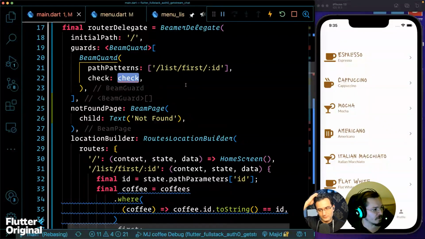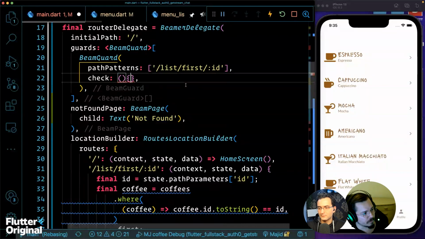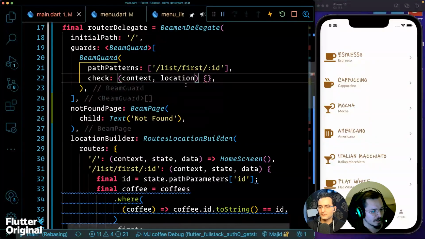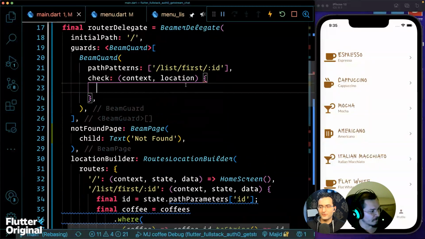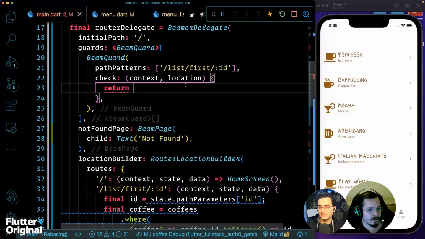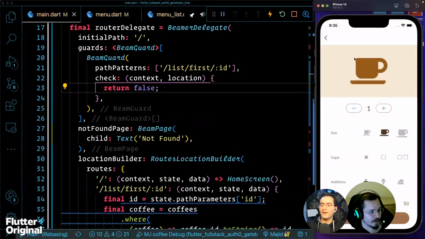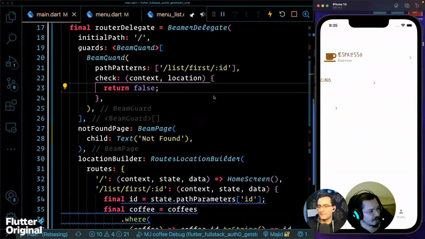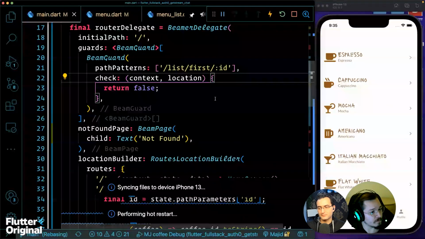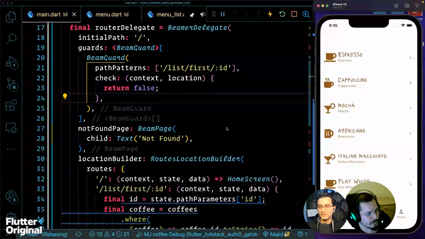Nice. And the check is a function that will receive two arguments, context and the current beam location. This was changed pretty recently, and you don't need it, so you can just put the underscore. So let's just return false. That's it. And that's going to mean we can't go there. As it's set up right now, you have to restart it. It will not give us access to go there. But what does it do then?